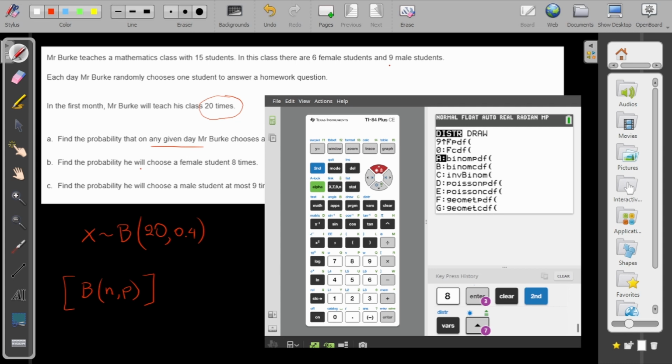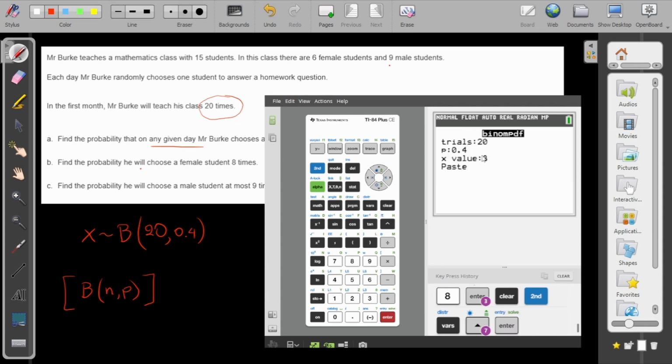Because I want to calculate the probability of getting exactly 8, here: how many trials do I have? 20. What's the probability of success? 0.4. How many times do I want to have success? 8. So now I need to calculate how much that is.